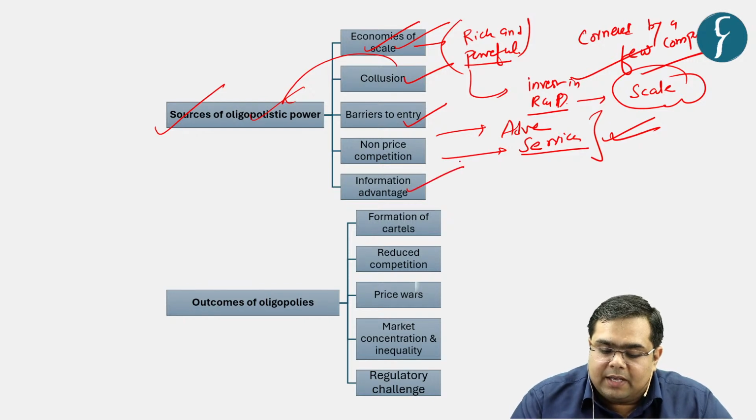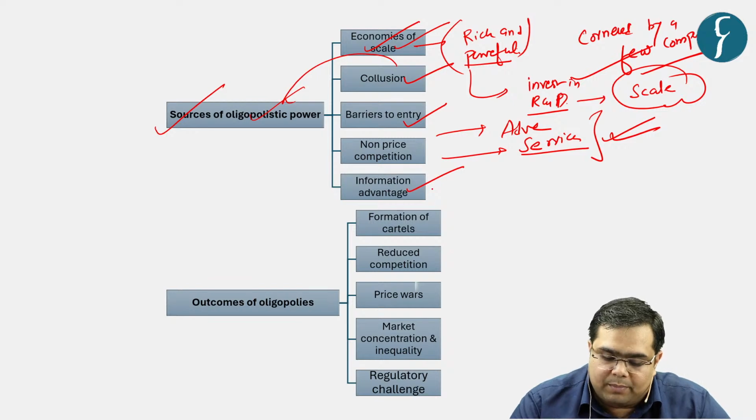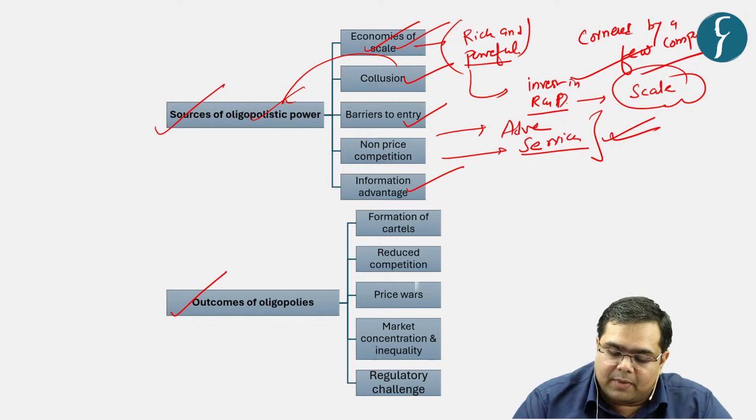And lastly, they have an advantage with respect to information. Large companies always have strong informational networks. They invest better in informational research, data analytics, and so on, and they have a better information advantage with respect to the new companies. Now, what are the outcomes of oligopolies? What are the consequences of having an oligopolistic market?